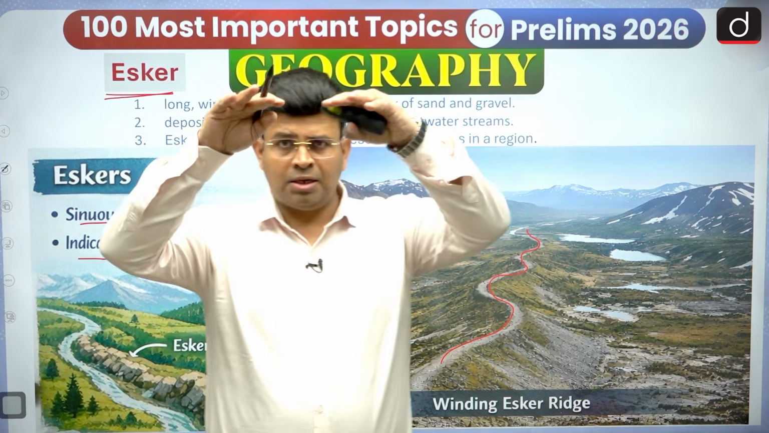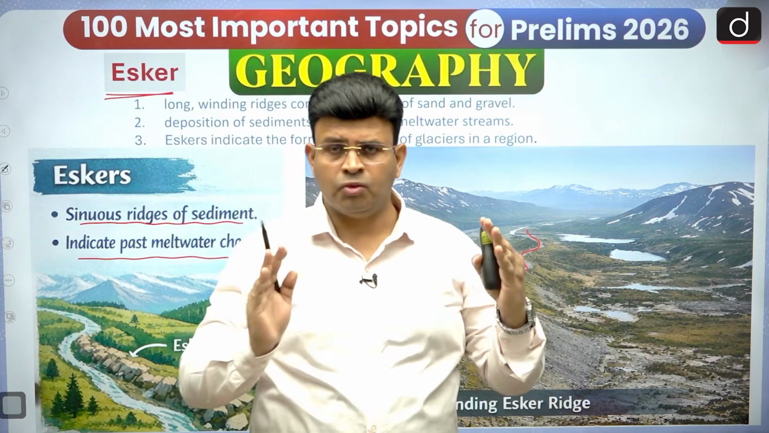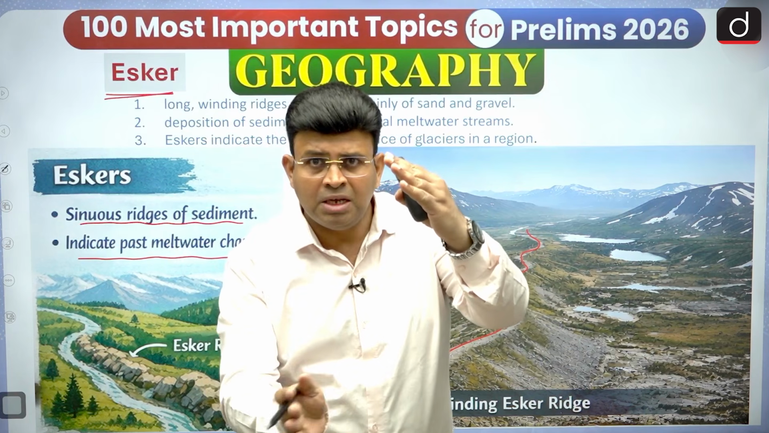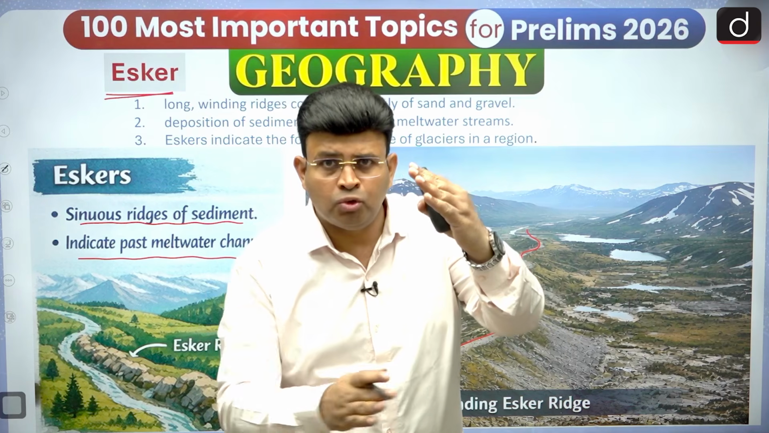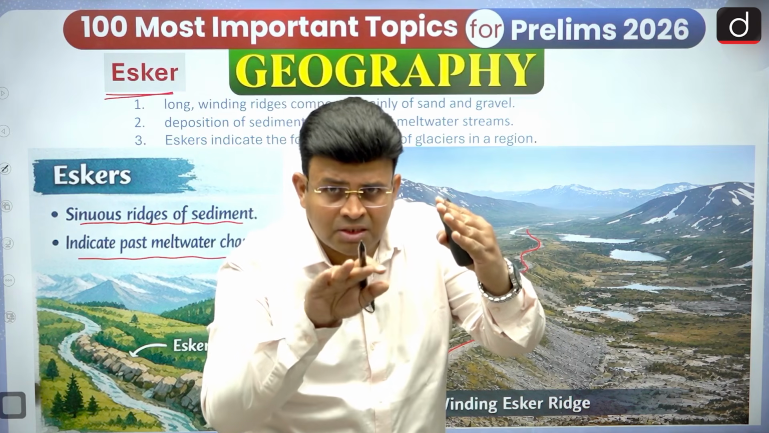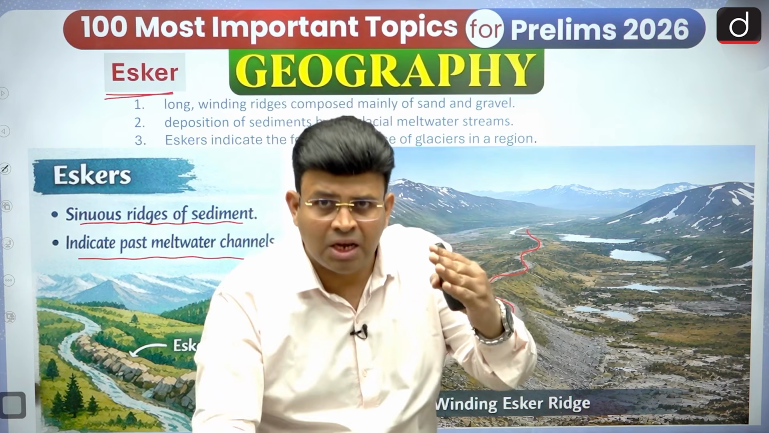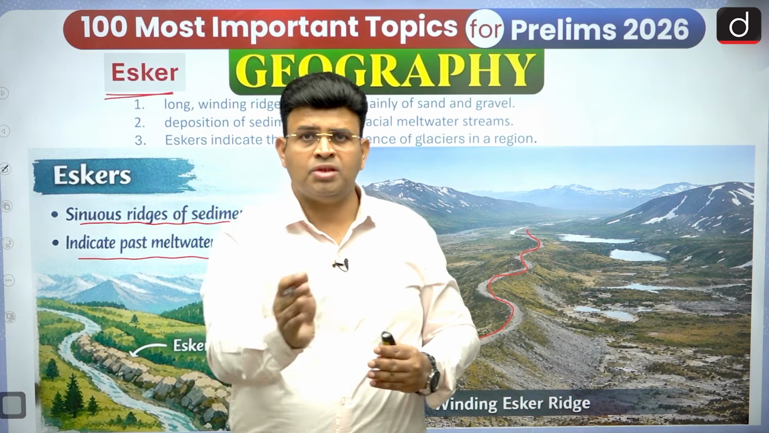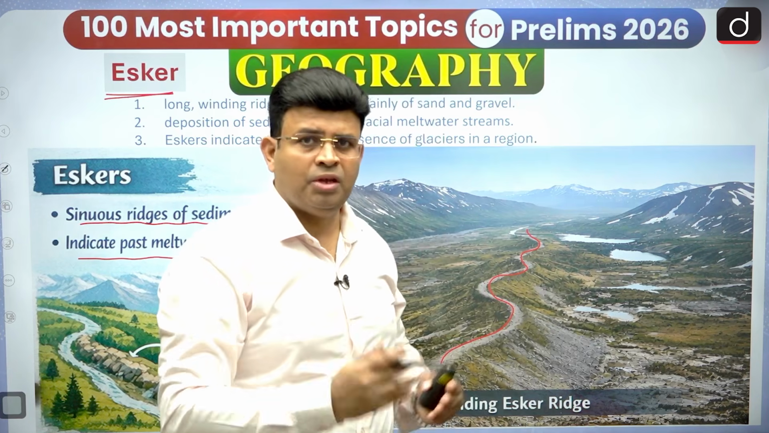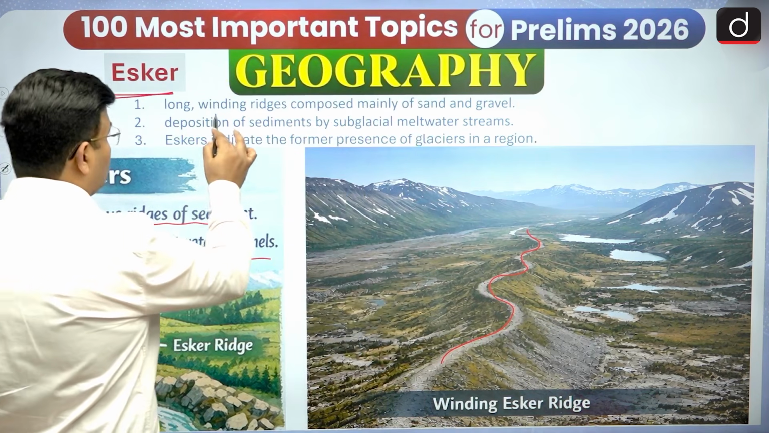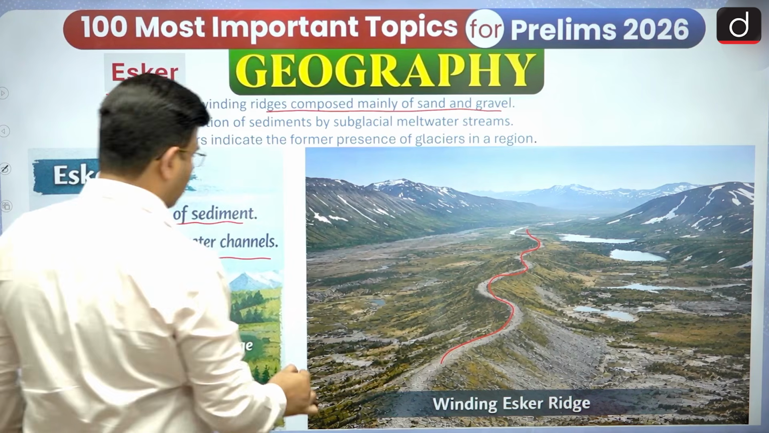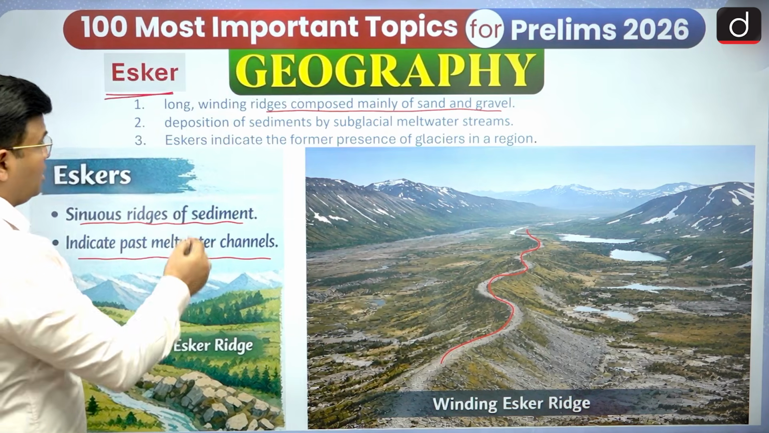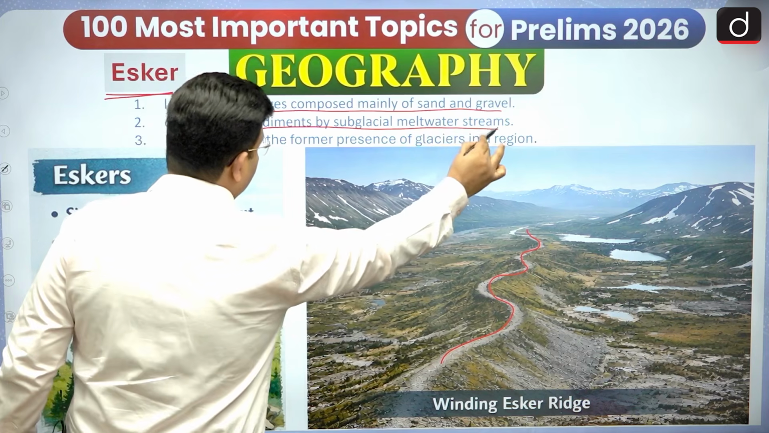So suppose there is a large glacier and it is moving, and below the glacier, at the bottom of the glacier, some melting is taking place, and through the melting some deposition takes place within the glacier, at the subglacial level. Sometimes it looks sinuous, or windy, or wavy, whatever you want to call it. So it is a long winding ridge composed mainly of sand and gravel. Here sand particles and gravel particles are deposited in this region, by subglacial meltwater streams.